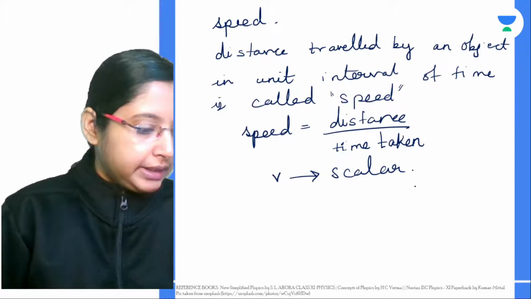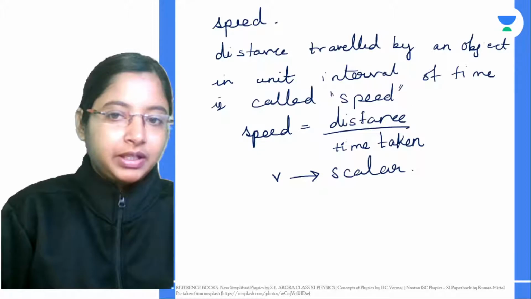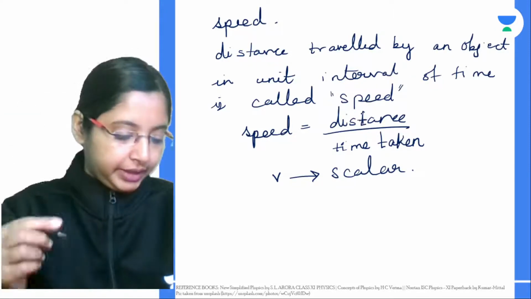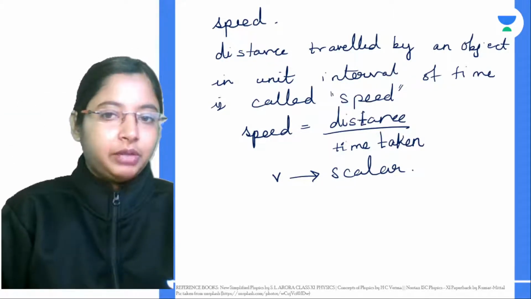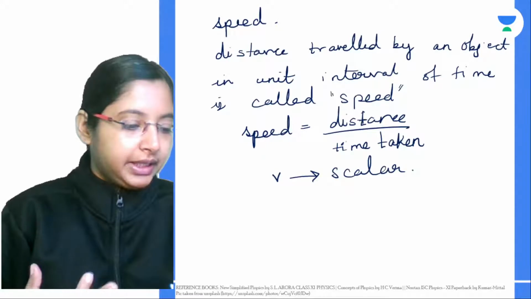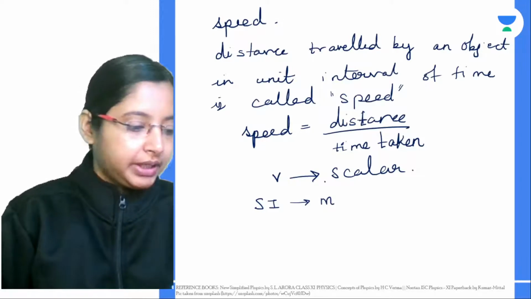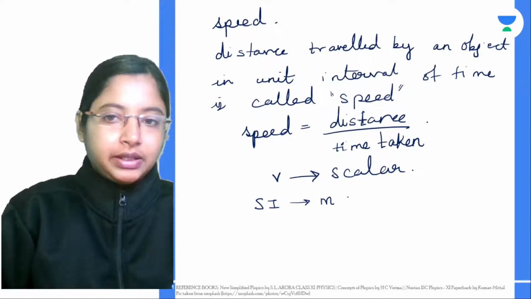Why is it a scalar quantity? Because the distance that we are taking over here is the total path length covered. That is a scalar quantity. We are not worried about the direction. So speed is a scalar quantity, and the SI unit is meter per second.